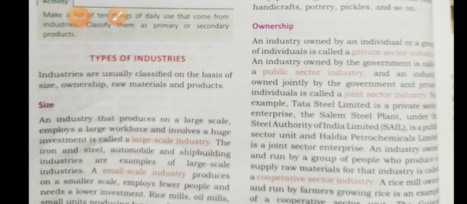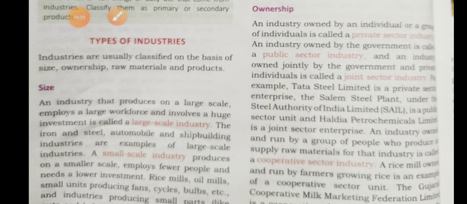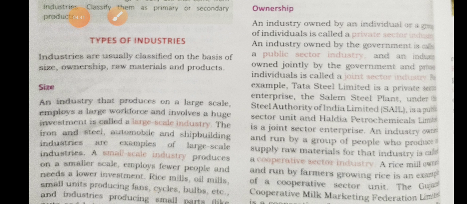And we can see joint sector industry also. What is a joint sector? An industry owned jointly by the government and private individuals. Half the share is for the government and half is private, or the money given for ownership should be equal, half from the government side and half from a group of people or an individual.